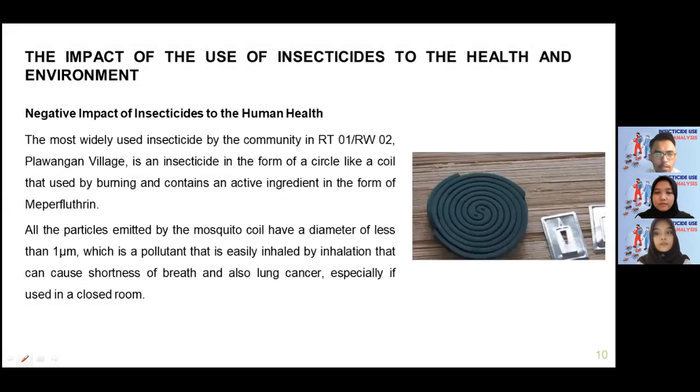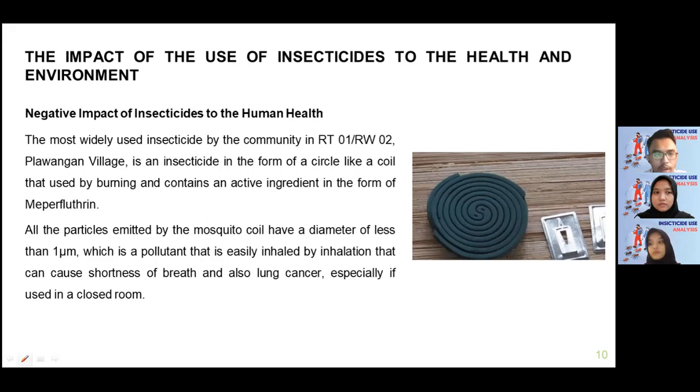The next is the impact of the use of insecticide to the health and environment. Insecticide that is used correctly and at the right dose can prevent and control vector disease. However, uncontrolled use of insecticide can lead to several problems, especially to the human health and environment.